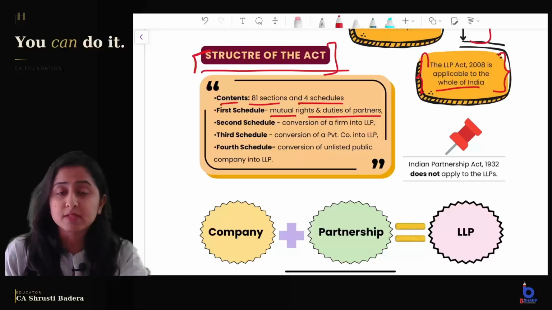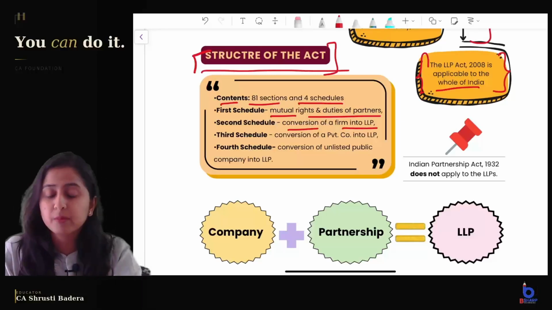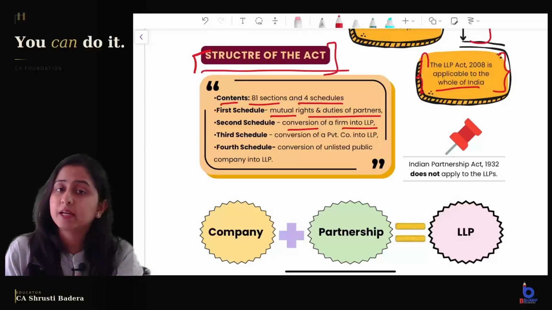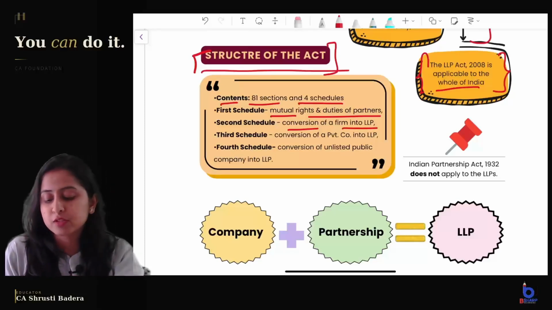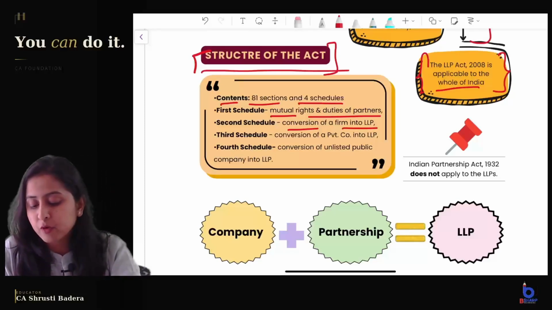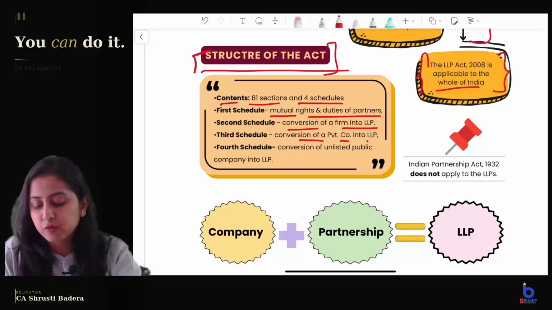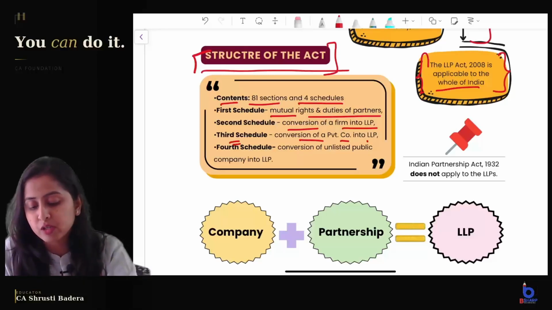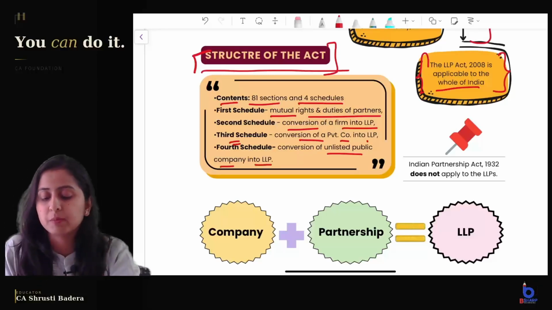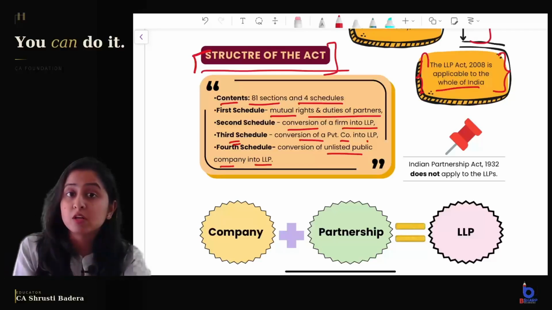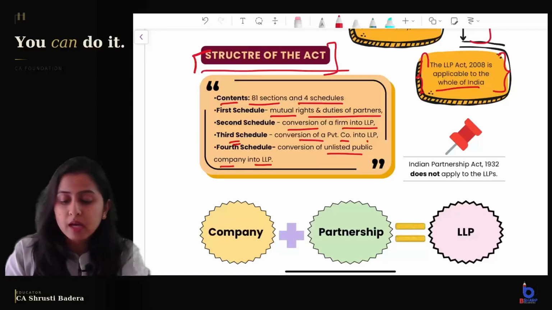Then the second schedule is about conversion of a firm into an LLP. Can a partnership firm be converted into an LLP? Yes, follow the second schedule. If you want to convert a private company into an LLP, you will follow the third schedule, and if you want to convert an unlisted public company into an LLP, you will follow the fourth schedule. Note that a listed public company cannot be directly converted into an LLP.